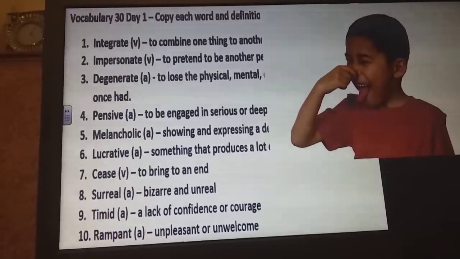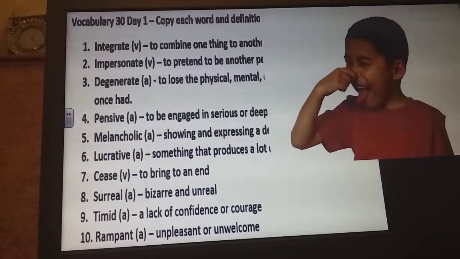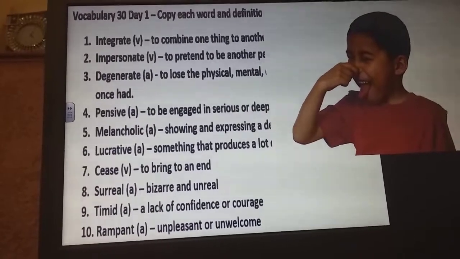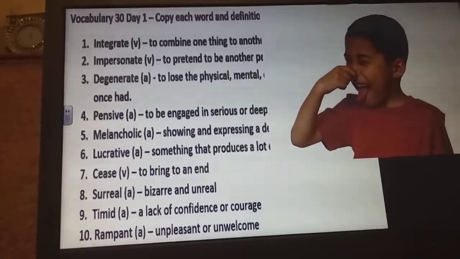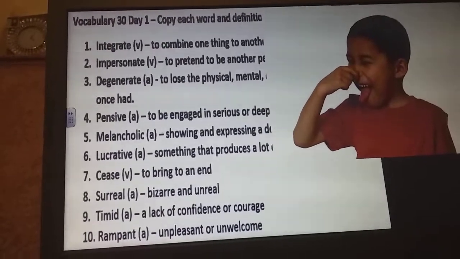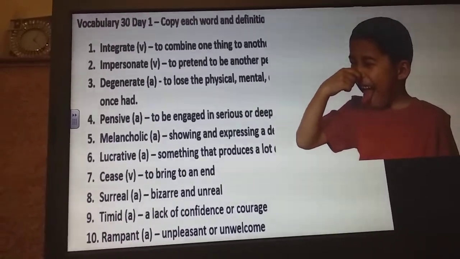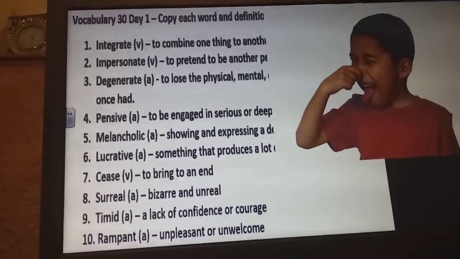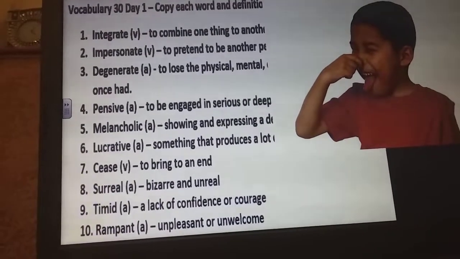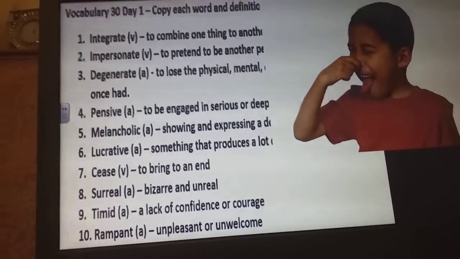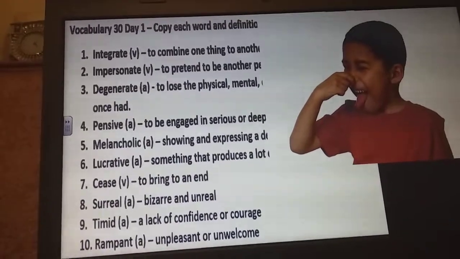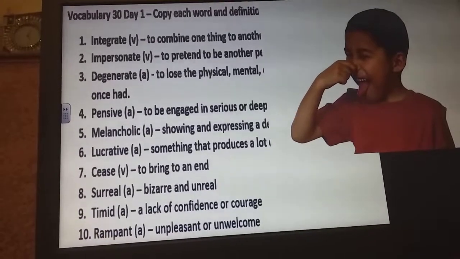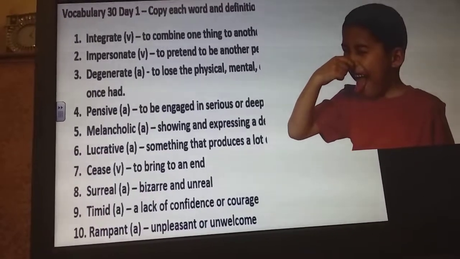All right, guys, this is your assignment number 1, your 10 vocabulary words for this week. Remember to read over and study the definitions of these words every single day. In a typical classroom, you would have to do that because you would have a test on these words on Friday. I want you to hopefully do the same thing when you take your test at home. I know logically you guys are going to type in the correct definition, but I want you to try and see if you can remember those definitions without actually looking at them, okay?